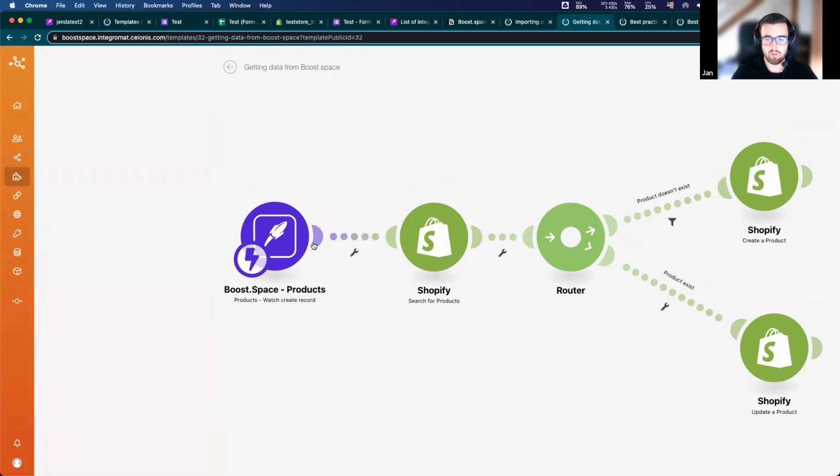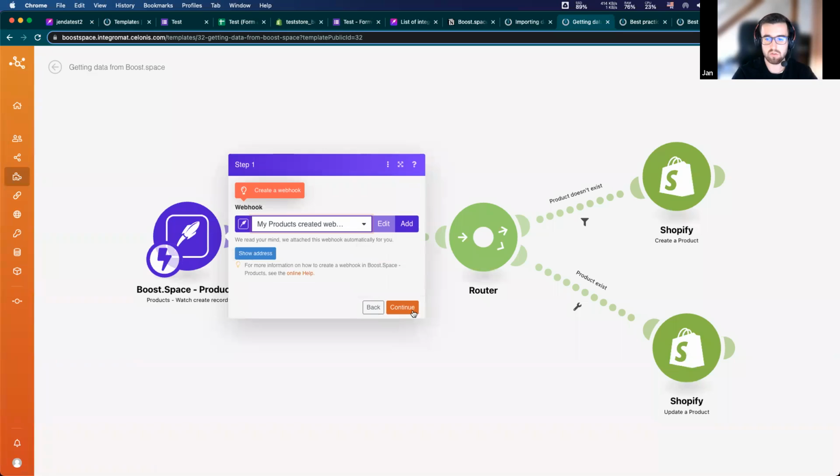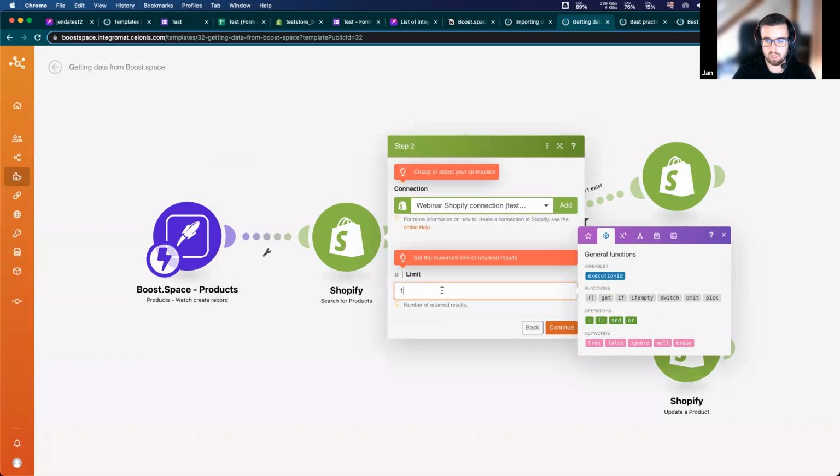So, first of all, I need to fill in the connections, webhooks, and required fields. So I will do it like this.